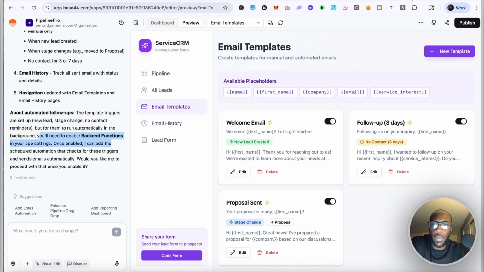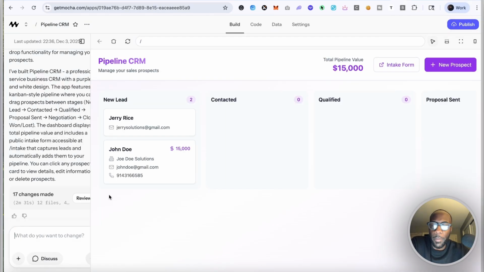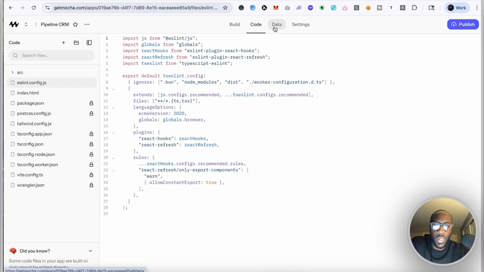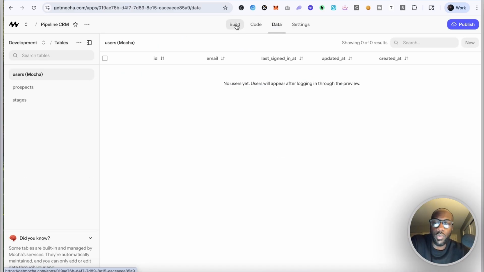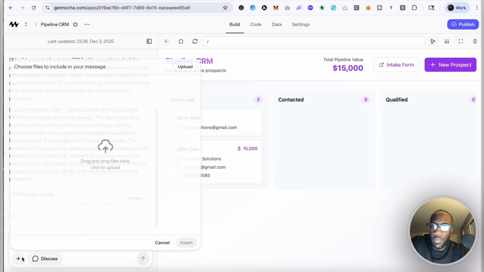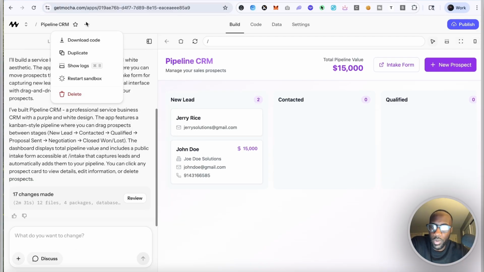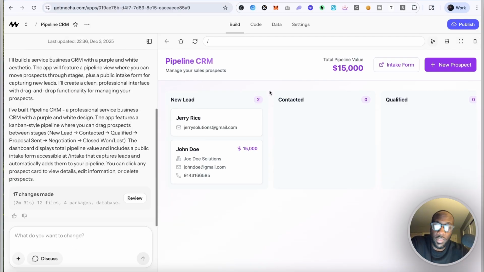Overall, I'm more impressed by Base44, but Mocha does also have what you need clearly. They're not giving you the option to choose the model through Mocha, however, and that makes a huge difference.